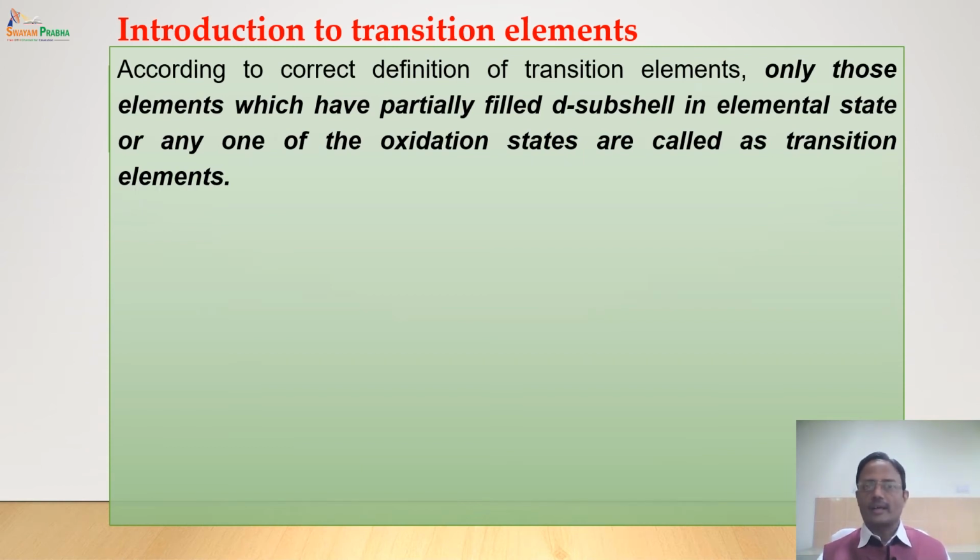According to the correct definition of transition elements, only those elements which have a partially filled d subshell in the elemental state or in any of the oxidation states are called transition elements. So the compulsory condition is that a partially filled d subshell should be there. Now we know that the d subshell has a capacity of 10 electrons. So when I say partially filled d subshell, it means that it should have d1 to d9 configuration.